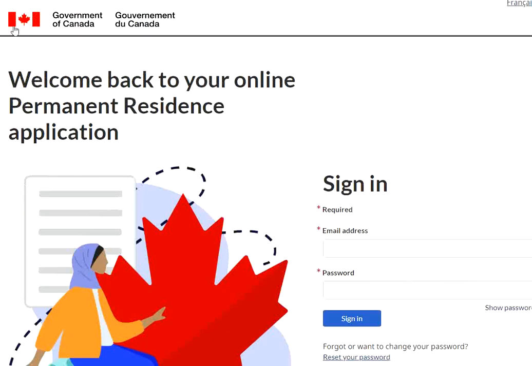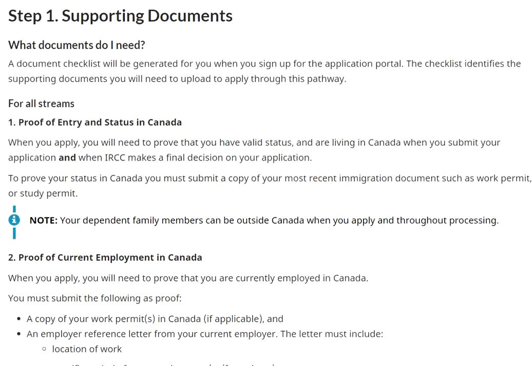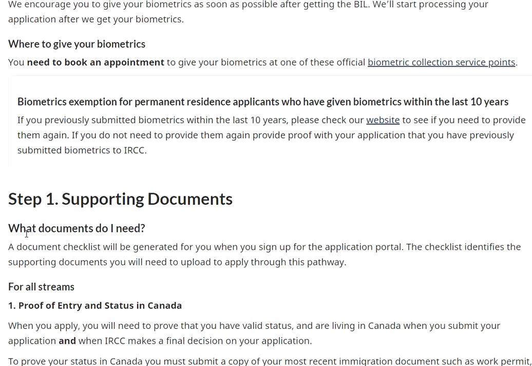Now, when you are actually eligible, you have to create an account. I have explained it in my previous video. Please go and check that. Now you have to sign in with your email address and your password, and then you start putting in your information. In case you don't have an account, there's a simple way to create one, and then just go through the formalities and you should be good to go. After that, you have to go through this. I have explained it in detail, but again, I'm going to cover this.